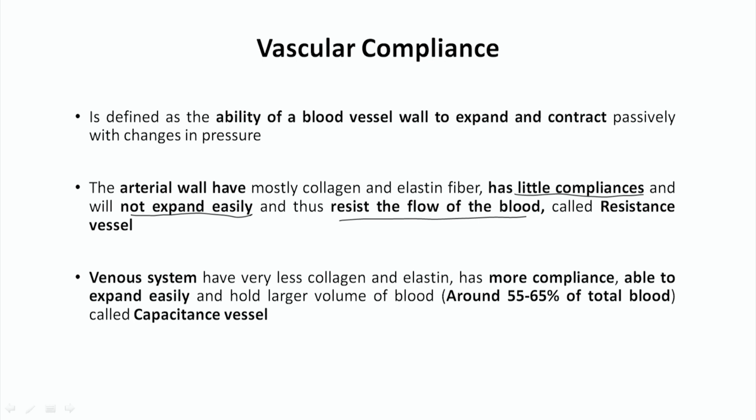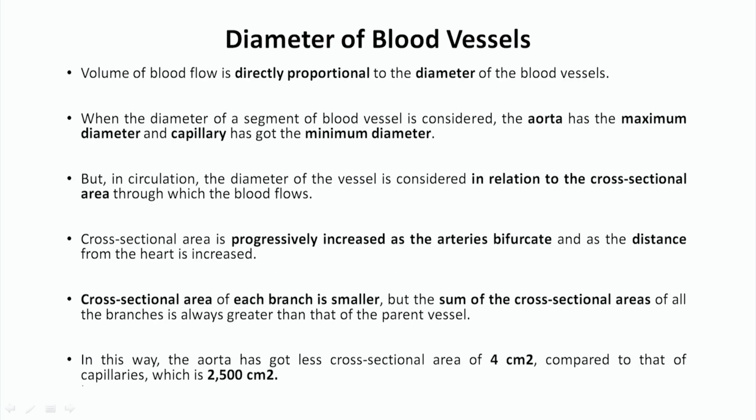veins are made up of relatively less collagen and less elastin, and they have more capability to expand. That is why the venous system is known as a capacitance vessel. So, the arterial system is known as a resistance vessel, whereas the venous system is known as a capacitance vessel. So, that is the concept of vascular compliance.